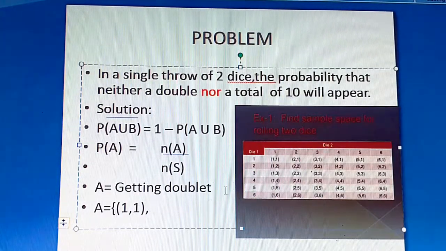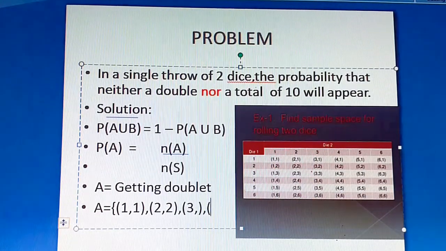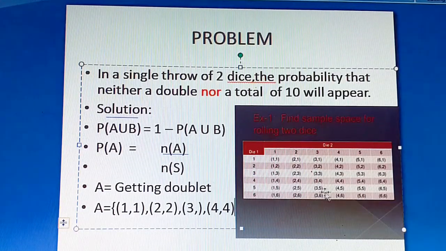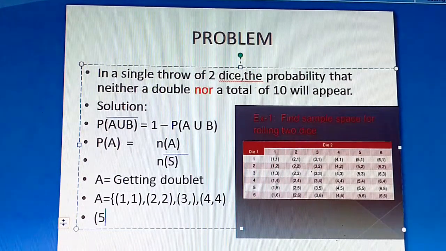Okay, in the second row you have 1, 2, no, 2, 2, yes. 2, 2 is a doublet. And then the third row, 3, 3. And in the fourth row, it is 4, 4. I can hear your answers. Excellent, students. Okay, and then in the fifth row, it's 5, 5. And in the sixth row, last row, it's 6, 6. So these are the doublets.